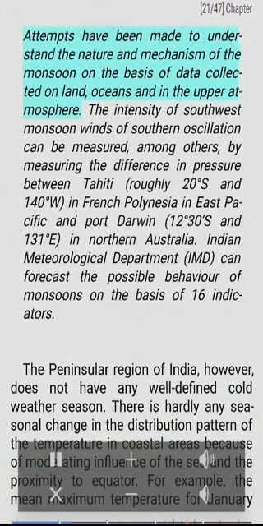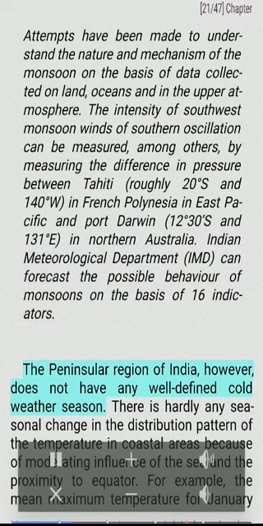Understanding the monsoon. Attempts have been made to understand the nature and mechanism of the monsoon on the basis of data collected on land, oceans and in the upper atmosphere. The intensity of southwest monsoon winds of the southern oscillation can be measured, among others, by measuring the difference in pressure between Tahiti, roughly 20 degrees south and 140 degrees west, in French Polynesia in the East Pacific, and Port Darwin, 12 degrees 30 minutes south and 131 degrees east, in northern Australia. The Indian Meteorological Department, IMD, can forecast the possible behavior of monsoons on the basis of 16 indicators.